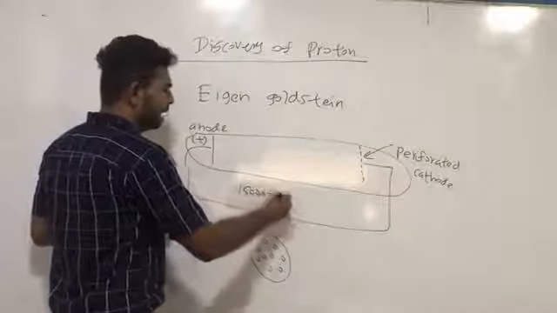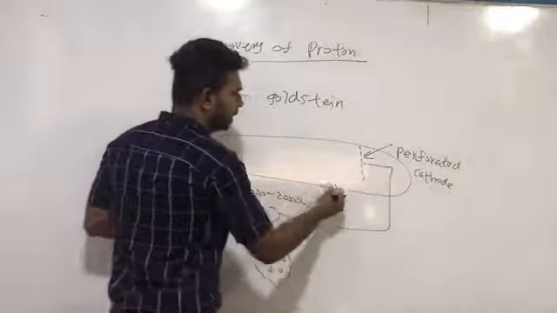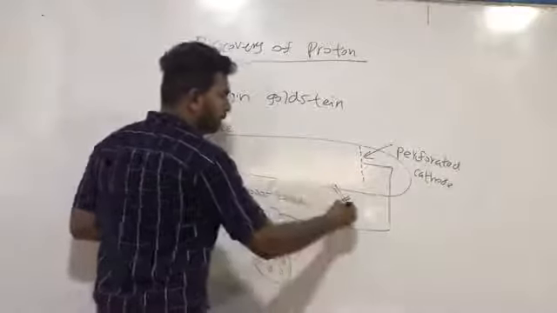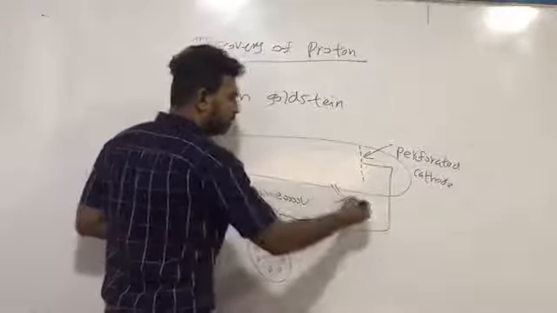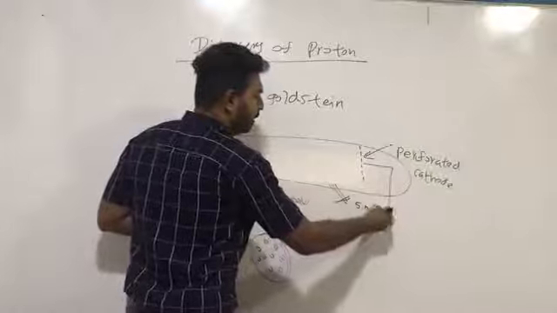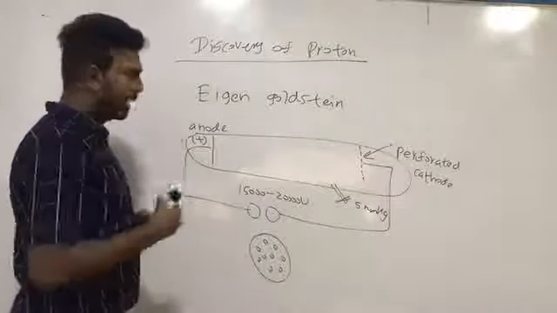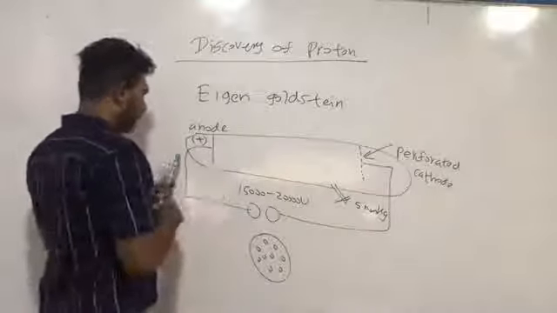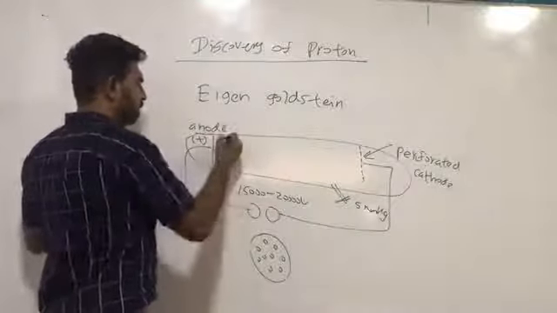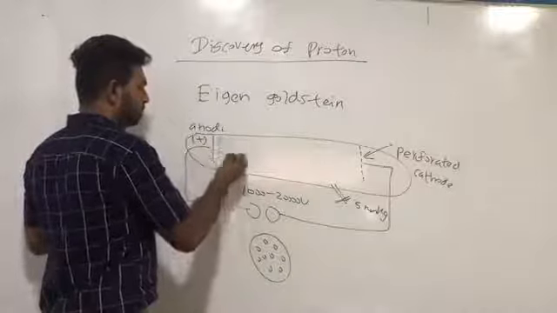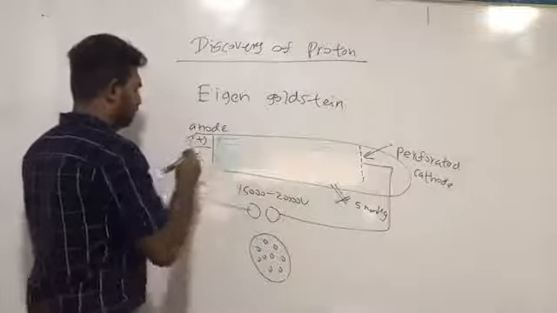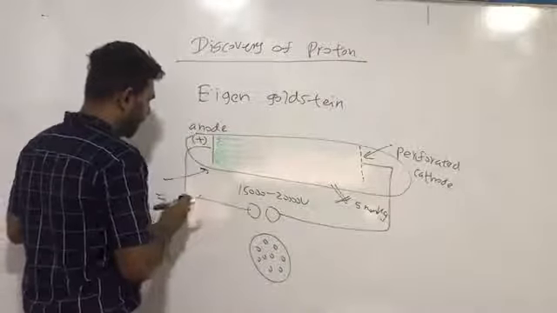The same voltage, and there was a vacuum tube, the same pressure inside the tube, 5 mercury millimeter. Then after some time he observed a green color glow. So this is the zinc sulfide applied surface.